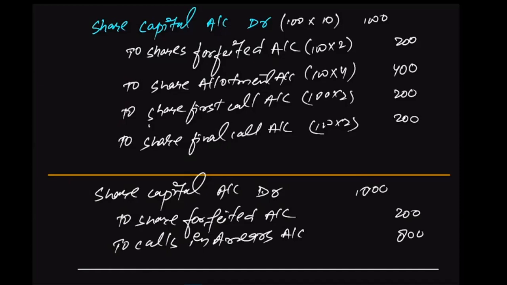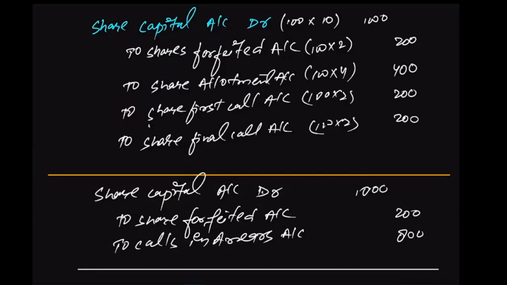So until now, we discussed the meaning of forfeiture, wherein I told you that forfeiture of share refers to cancellation of the share by the company because of the default made by the investor in the payment of any of the installment.